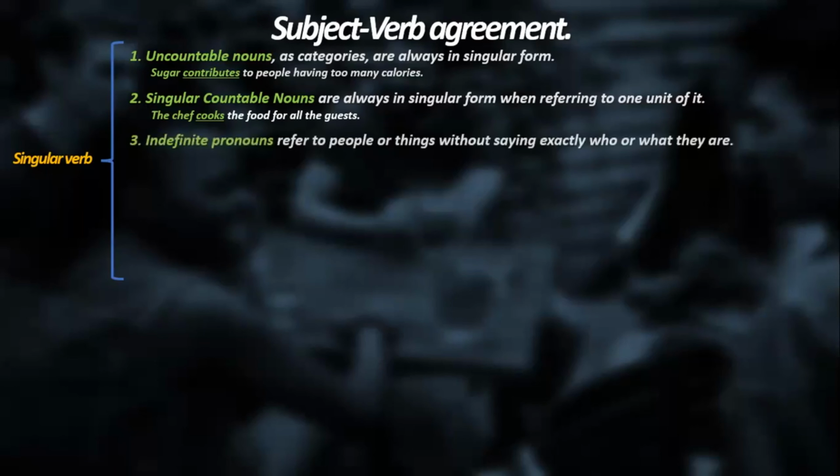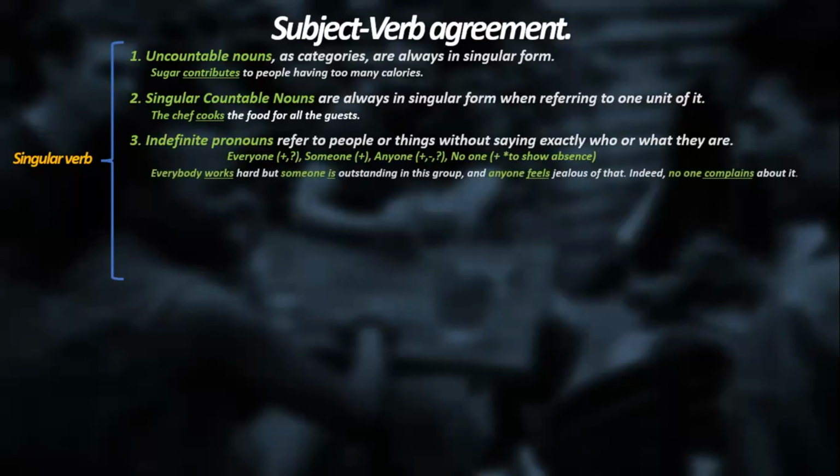Then indefinite pronouns. The indefinite pronouns refer to people or things without saying exactly who or what they are. Examples of indefinite pronouns can be everyone, someone, anyone, no one. Everybody works hard, but someone is outstanding in this group, and anyone feels jealous of that. Indeed, no one complains about it.